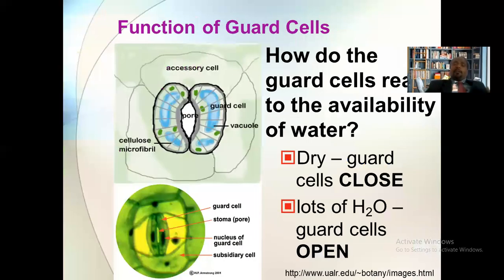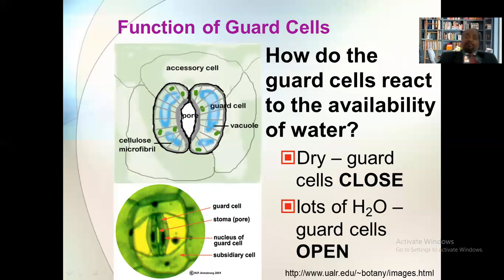Now, these are the guard cells, and how do the guard cells react to the availability of the water? When the water conditions are dry, it means that less water is present in the plant, then at that time the guard cells remain closed. And when water is present in excess amount, abundant water is there, then guard cells become open. Okay, so this is the function of the guard cell.